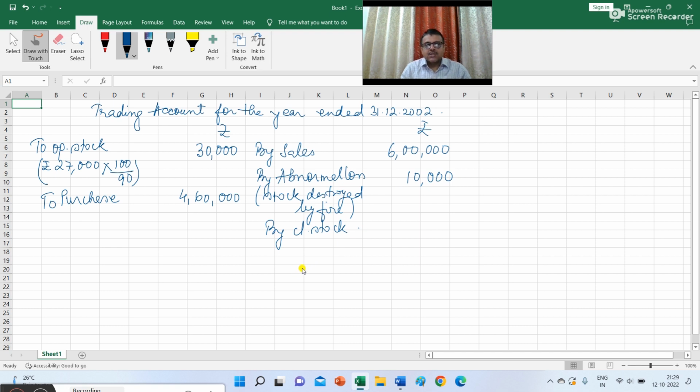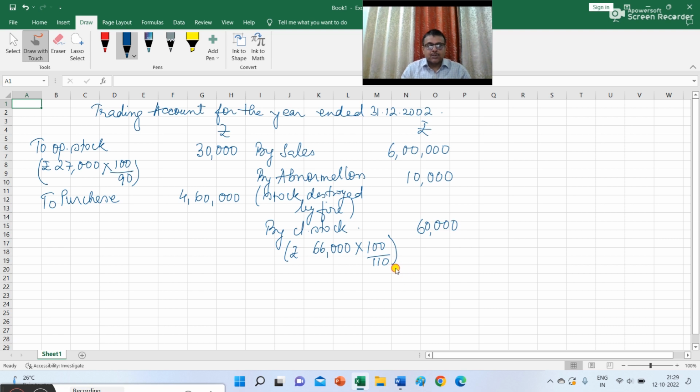And the closing stock on 31st December 2002 was 66,000 as given in the question. But rupees 66,000 was valued at 10% above cost. So what is the value of closing stock on 31st December 2002 at cost price? So this will be 60,000.